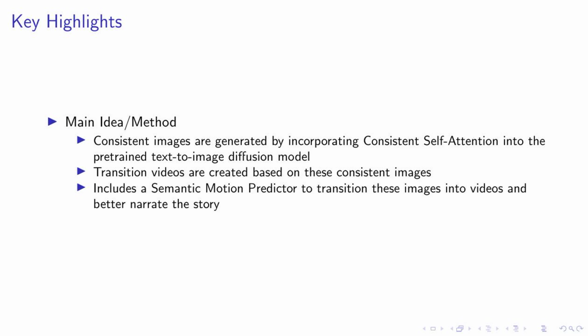This is done using our proposed Semantic Motion Predictor. This predictor not only transitions these images into videos, but also enhances the narration of the story. In essence, our method, StoryDiffusion, provides a new way to generate consistent images and videos for storytelling, offering a promising direction for future research in controllable image and video generation. Let's delve deeper into how this works in the following slides.